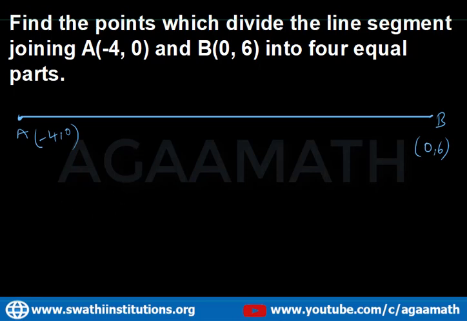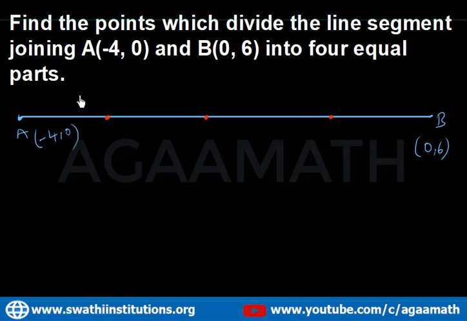To divide into 4 equal parts, how many points must be placed on this segment? Generally, to divide into 2 parts I use 1 point, but to divide into 4 equal parts I have to place 3 points.